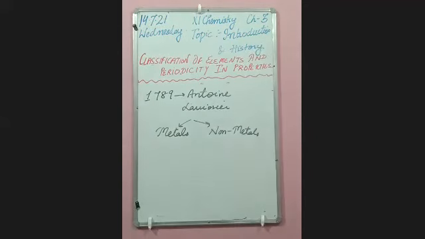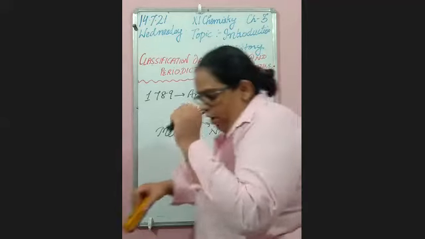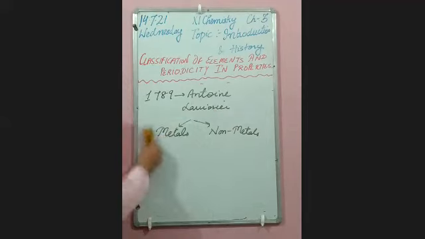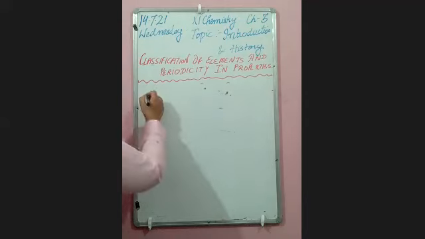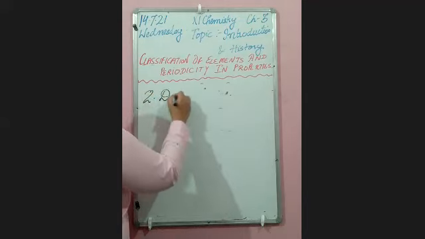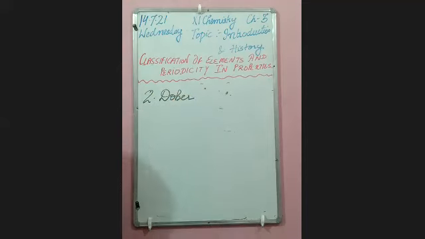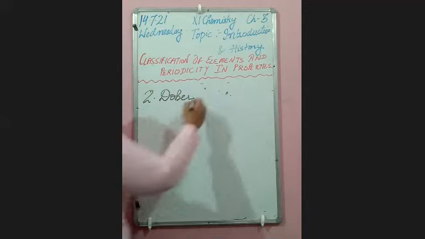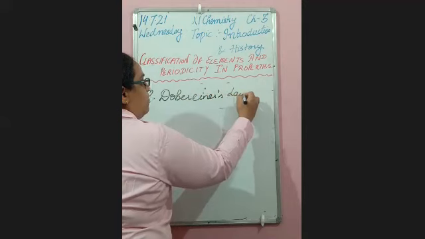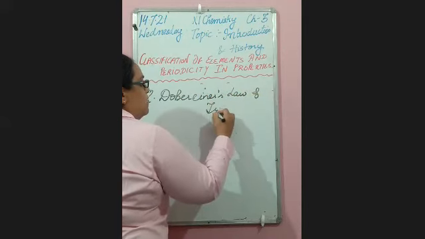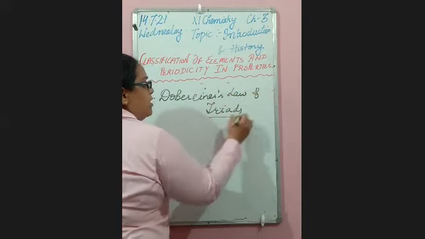After that, there was Dobereiner's law of triads, which came into existence around 1817. So the second is Dobereiner's law of triads. Triads means three.